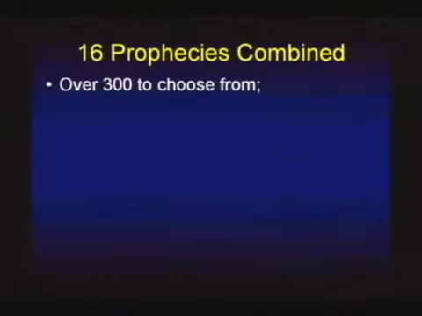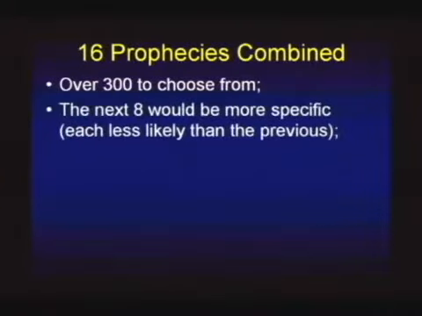But I've only used 8 prophecies. I have 300 prophecies to choose from. So bear with me one more time. I have 300 to choose from. I've only used 8 so far. I'm going to pick another 8. Now, if I literally did that, if I went through my list and picked another 8, it would be hard for me to find any that are as likely as the ones I've used.